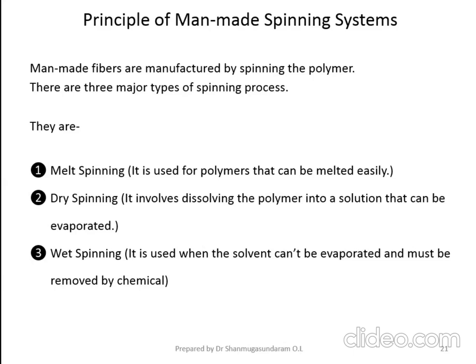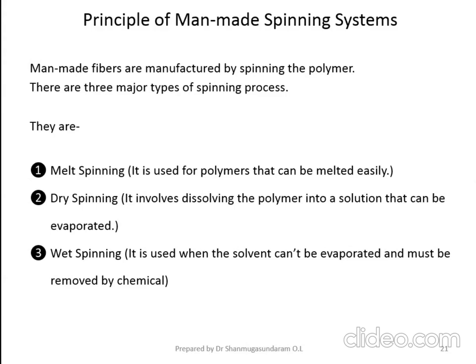Again, if you are dissolving the polymer in a particular solvent, sometimes the solvent may not be evaporated. It is very difficult to evaporate the solvent. In that situation, what type of spinning technology do you have to select for the production of filament? You have to select wet spinning technology. Suppose the solvent is easily evaporated, then you can go for dry spinning technology for the production of filament fibers.